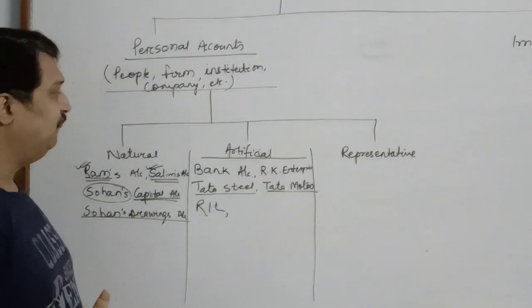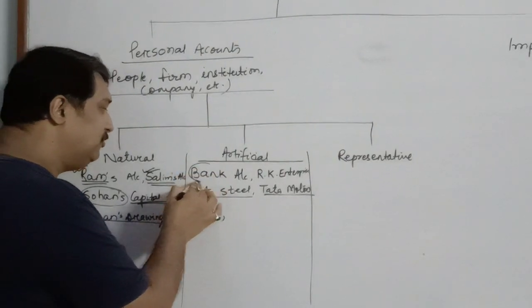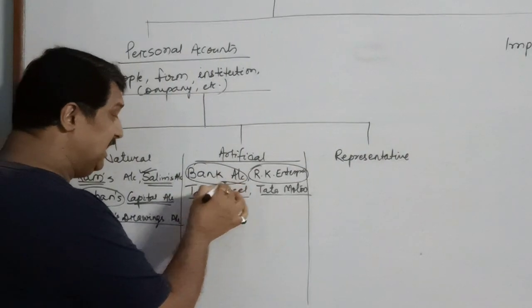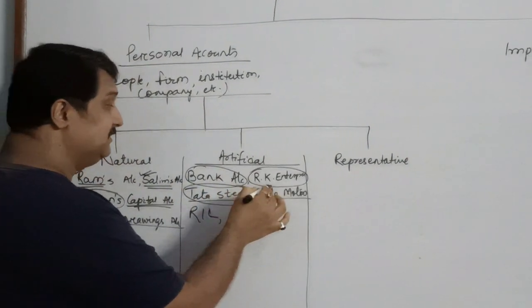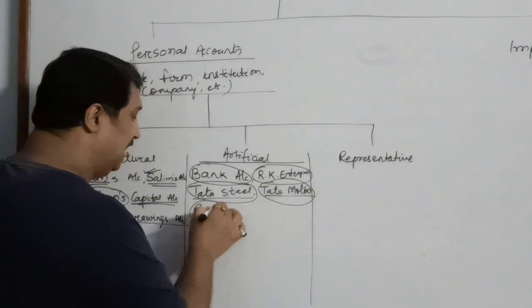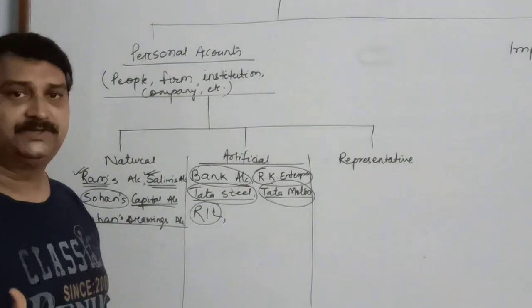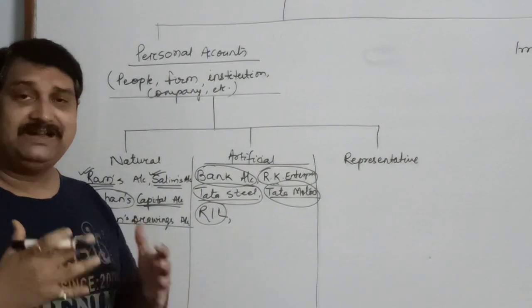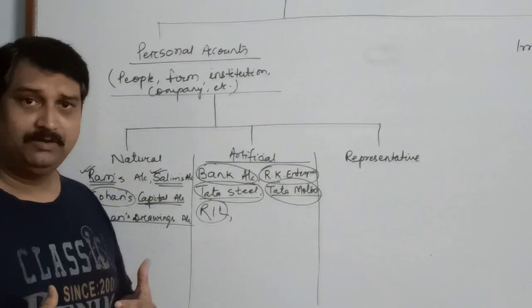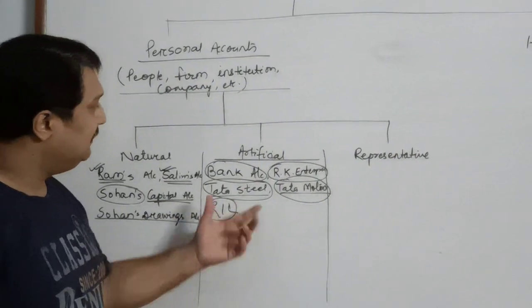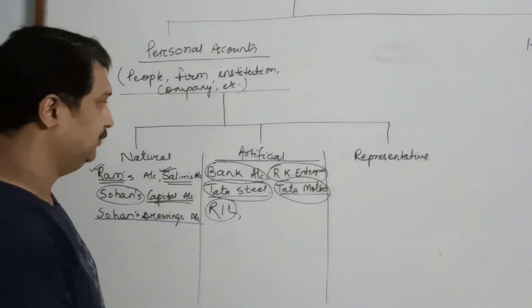Why are they called artificial personal accounts? Because they do not have their own existence. They do not have life, but they have existence in the eyes of the law. They are companies, enterprises, business firms. So they are considered as a separate unit, distinct and existing on its own. That is why they are called artificial personal accounts.